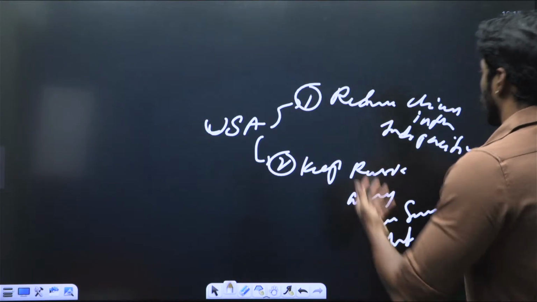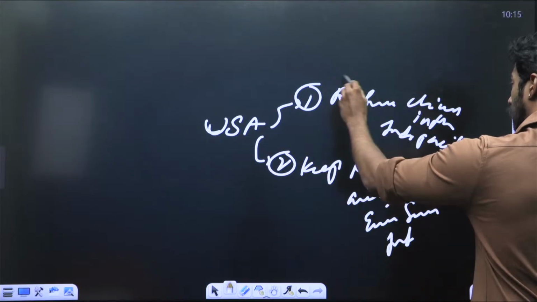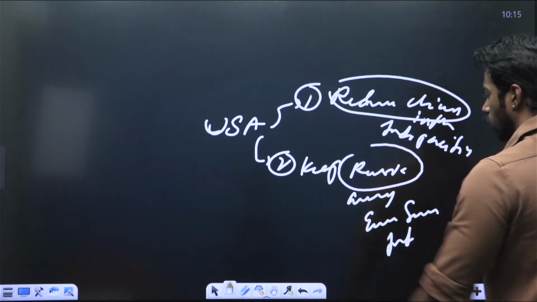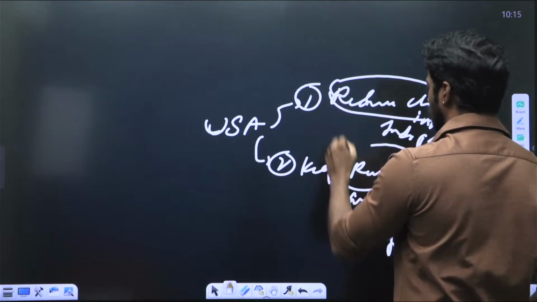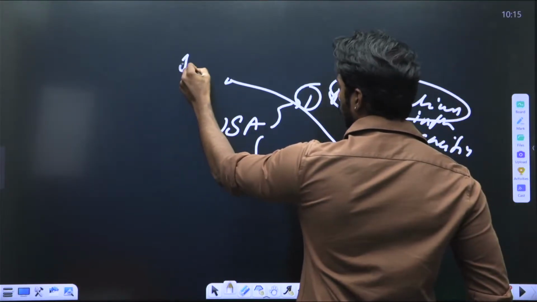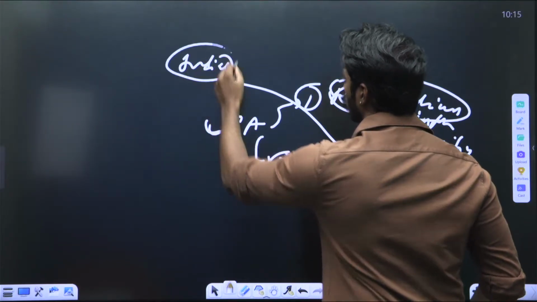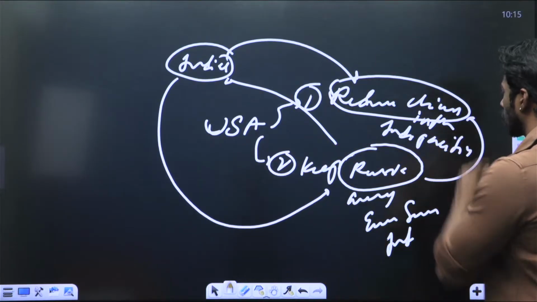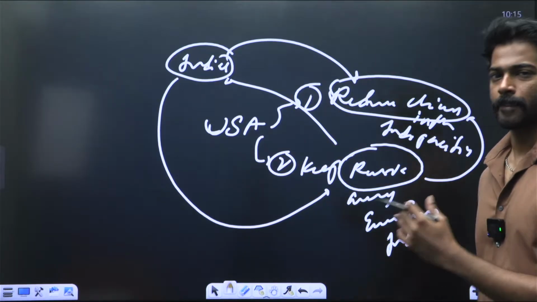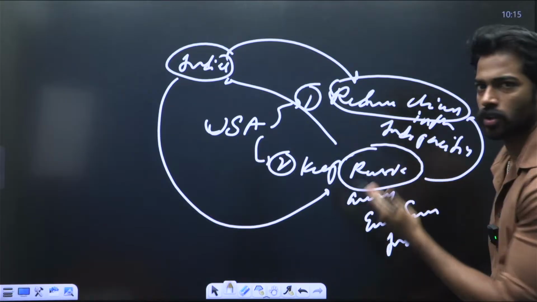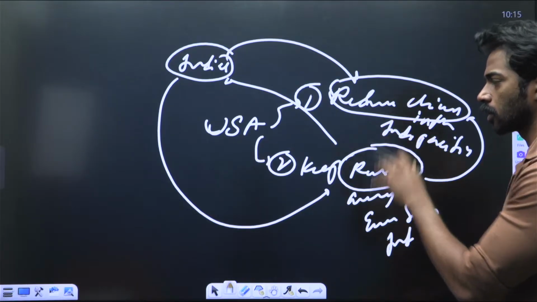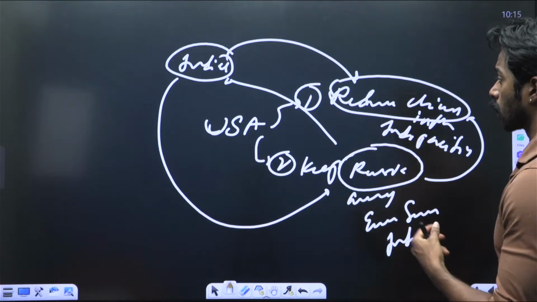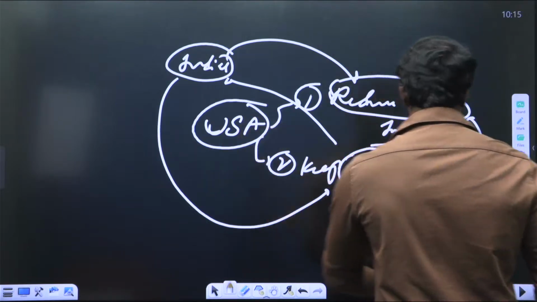So that is the reason USA does not want to increase Chinese influence, and also Russia's influence, and the only ally that China and Russia together have is India. I mean, India does not have a good tie with China, but India has a good tie with Russia, and Russia in turn has a good tie with China. So China would be able to control India through Russia. That is what USA's main concern is. So what is India doing? What is USA doing?